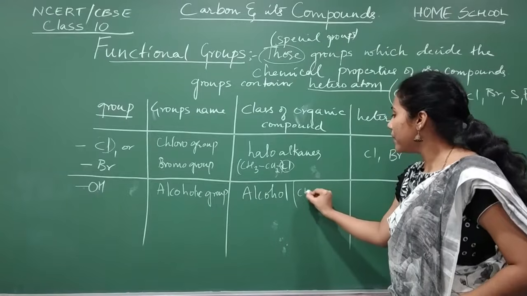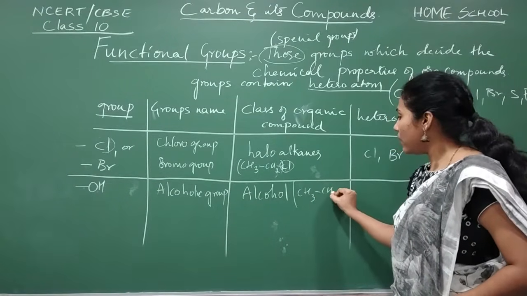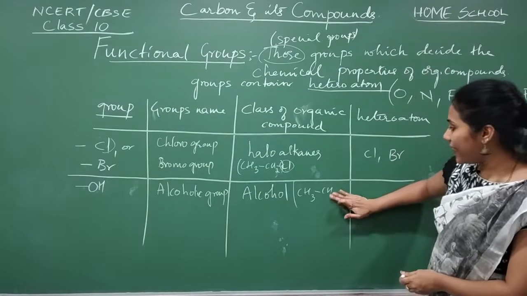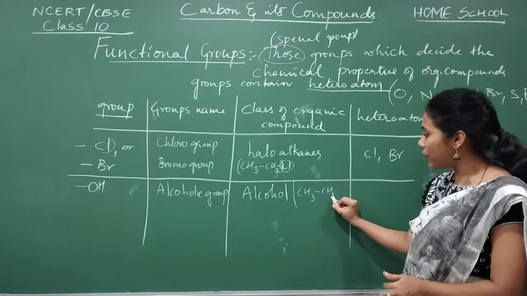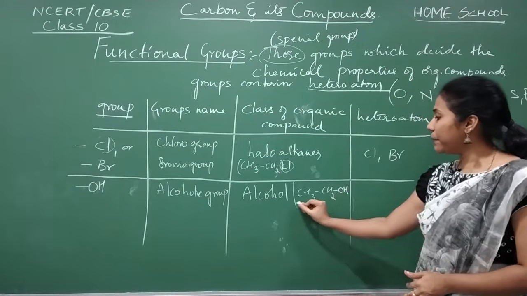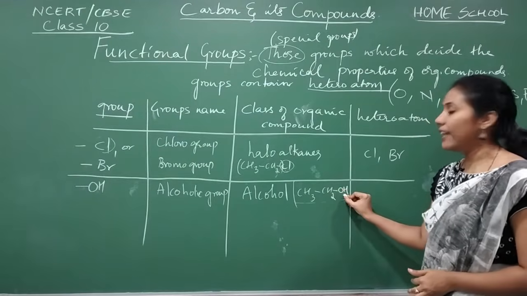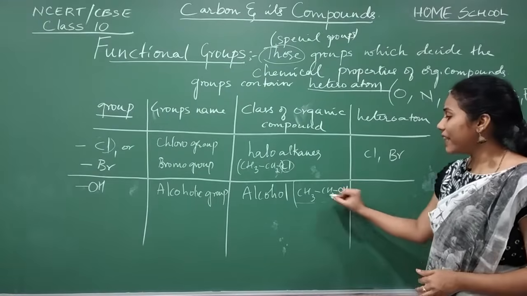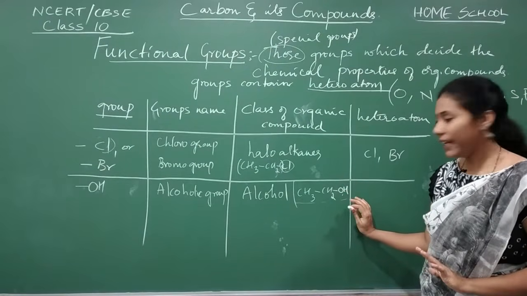Just the same ethane I will take. This is your normal ethane that you know. Now I will take one hydrogen atom and introduce OH. Then it becomes ethyl alcohol. Since the OH group is there, I will call this compound an alcohol. Got it?